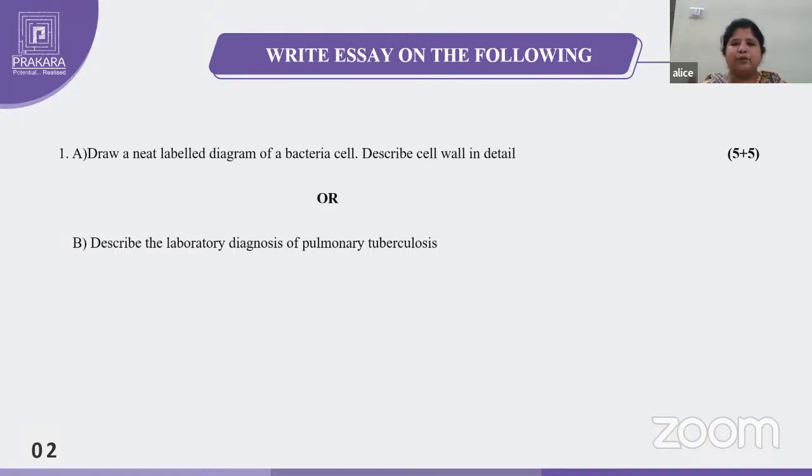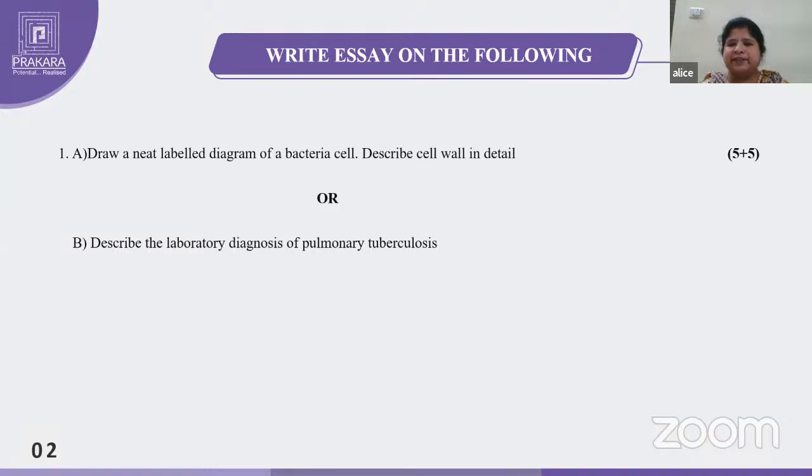We will have 4 reagents in that one. After completing the staining, how will we tell that this is a gram positive bacteria and this is a gram negative bacteria? By seeing the color: if it is violet in color, we can tell it is gram positive. If it is pink in color, it is gram negative. Why will all the gram positives appear violet in color? Why will the gram negatives appear pink in color? Why are they not taking the violet color? That is based on the theories of gram staining.